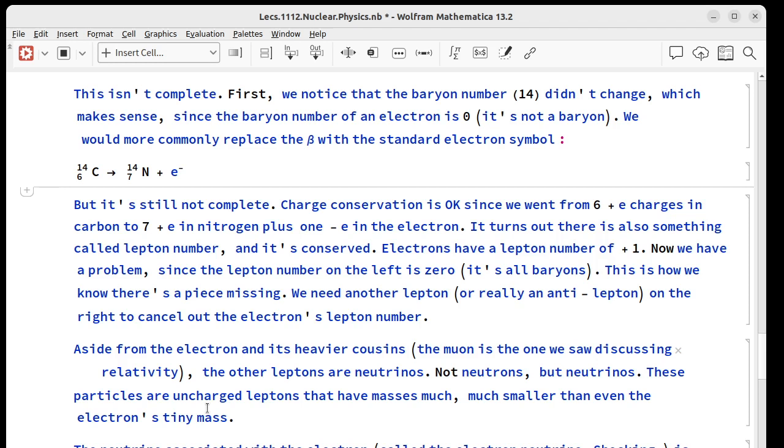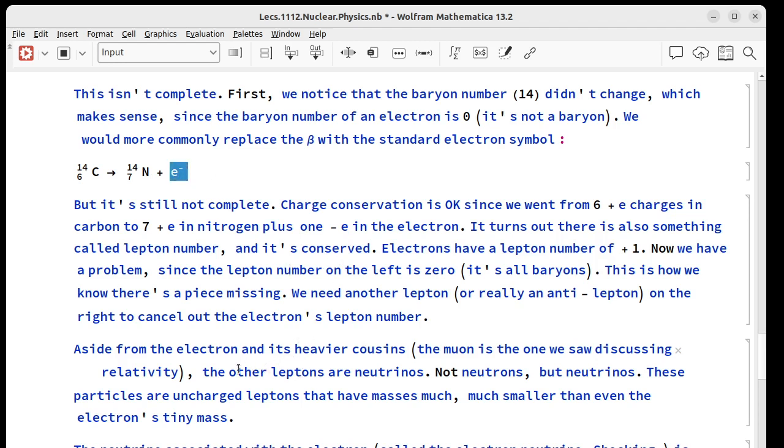The charge conservation is okay, energy conservation is okay, baryon number conservation is okay, but there's also something called lepton number, which has to be conserved. Leptons means light particle. Electrons have a lepton number of +1. And now we've got a problem, because the lepton number of this carbon and this nitrogen are both 0. So we can't just spontaneously go from lepton number 0 to 1. We've got to have something else on this output to cancel out the electron's lepton number. It can't be an anti-electron, because that would cancel out the charge too and screw that up.